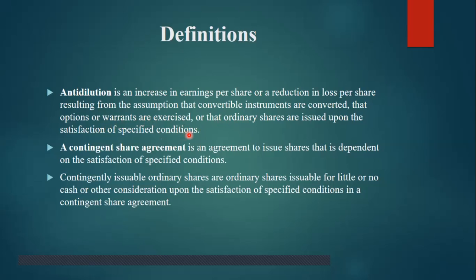Convertible instrument: if you are converting some instrument, then your diluted earning per share is less. A contingent share agreement is an agreement to issue shares depending on the satisfaction of specified conditions. The next definition is contingently issuable ordinary shares. These are the ordinary shares issued for little or no cash or other consideration upon the satisfaction of specific conditions in